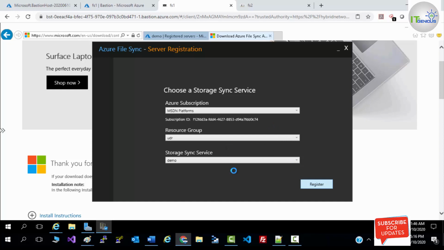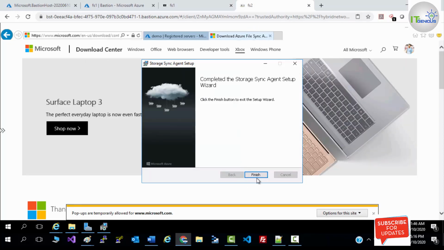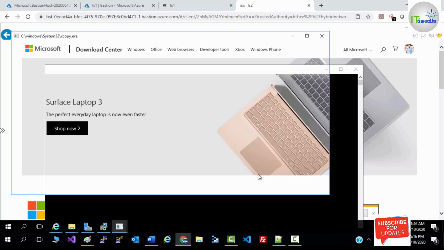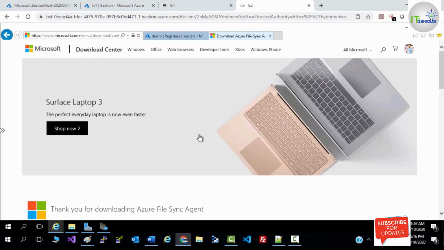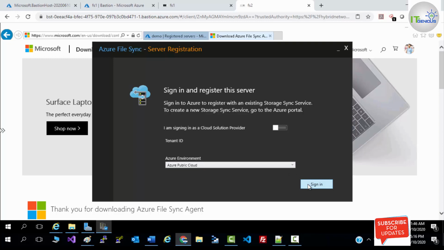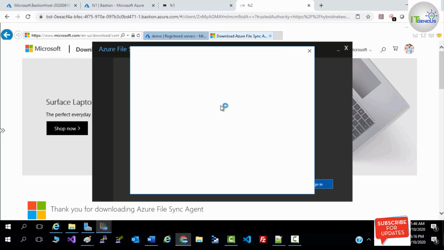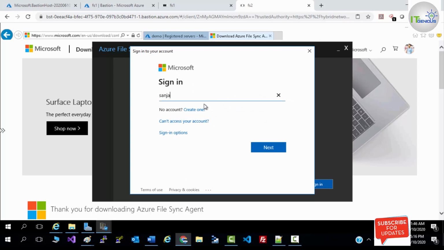Now this server will be added into the registered servers tab. We need to do the same thing for FS2 as well. Click on OK. Sign in with your Azure ID.